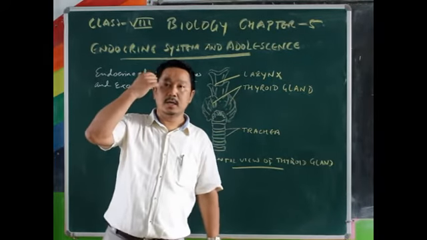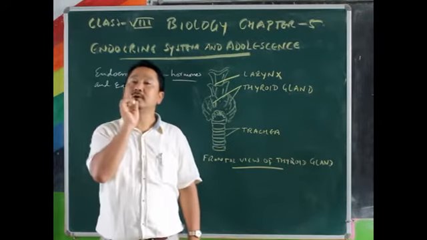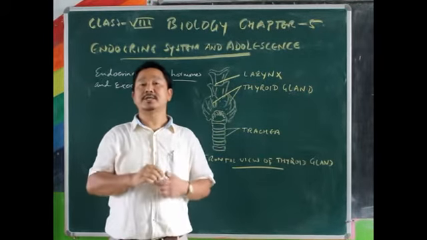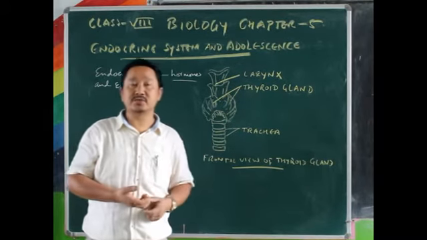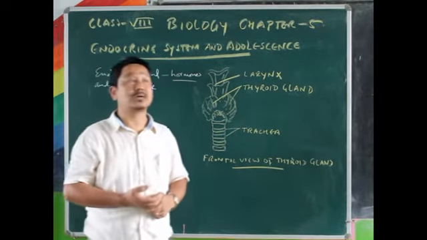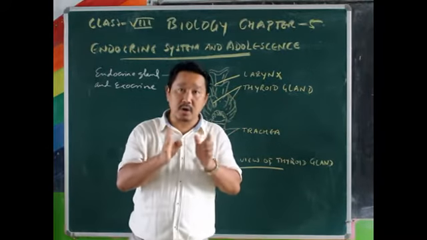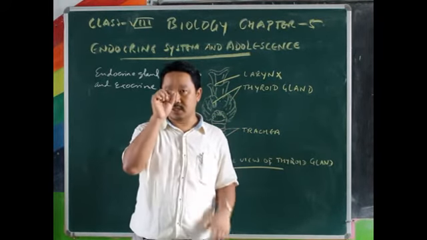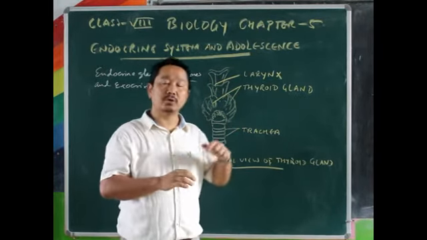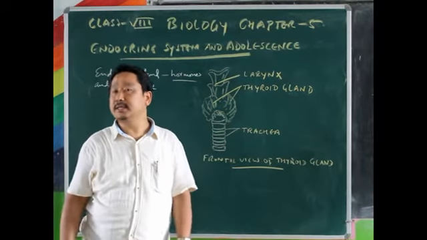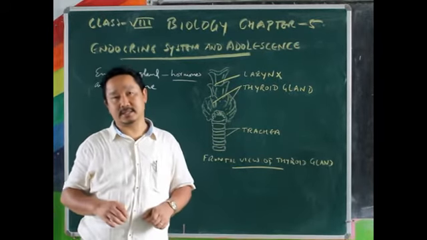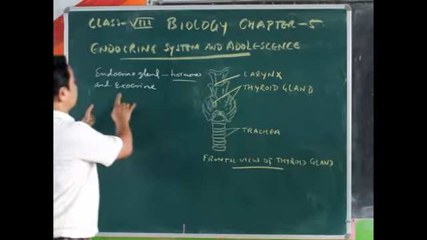In the mouth, in the upper and lower jaws, there are glands which secrete saliva, and those glands are called salivary glands. They have got the duct, the pipe through which it is taken to the places where it is needed. So this is your exocrine.